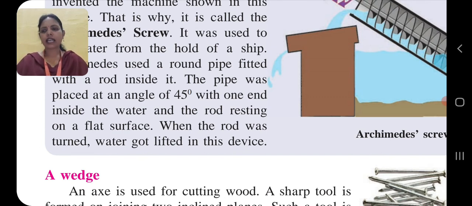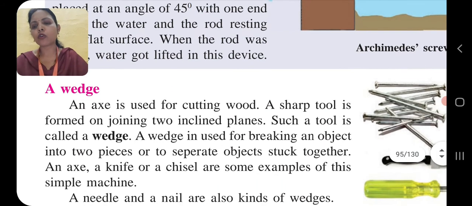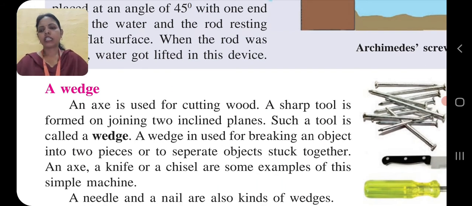From this, we can say that for breaking an object into two or more pieces, we need sharp tools. Also, to separate stuck objects, we use sharp tools like a knife, scissors, axe, needle, chisel and nail, etc. But what do we call all these sharp tools? Children, such tools are called a wedge.